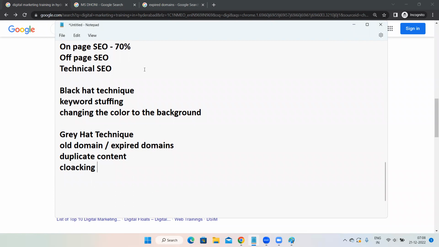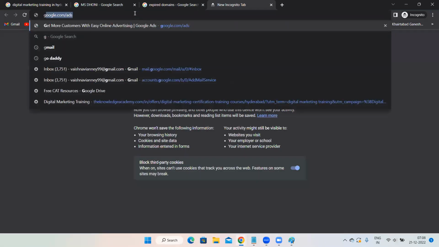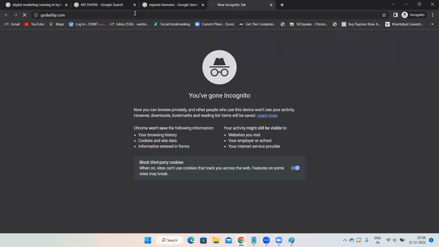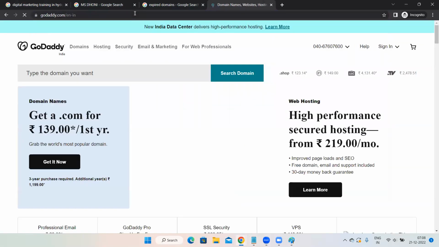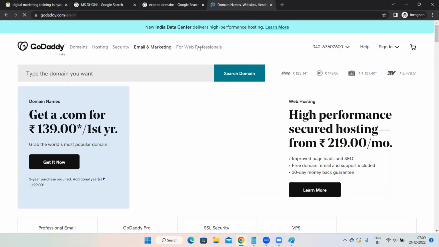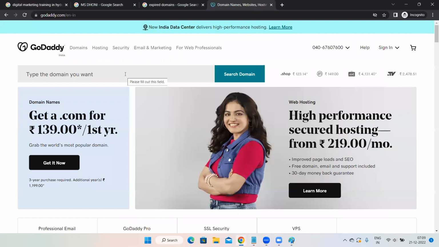Old domains in the sense, see, in case you want to purchase a domain, you will go to GoDaddy, then you will search for the domain with a particular extension and you will purchase. And that domain will be a newer domain, right? That domain will be a new domain only. Nobody has ever purchased that domain. Then only you are able to take that domain.